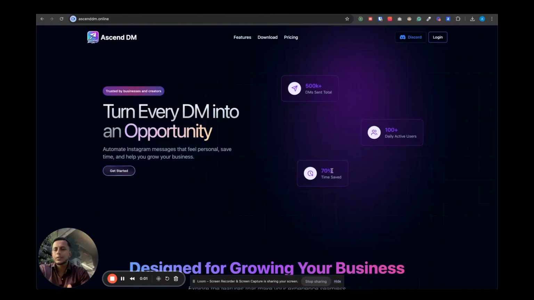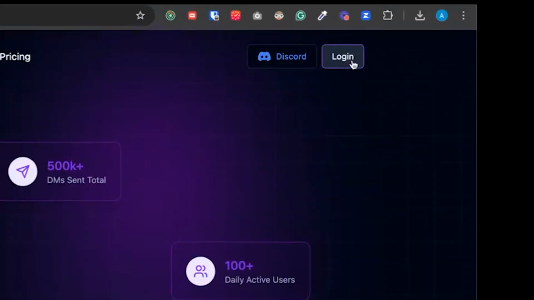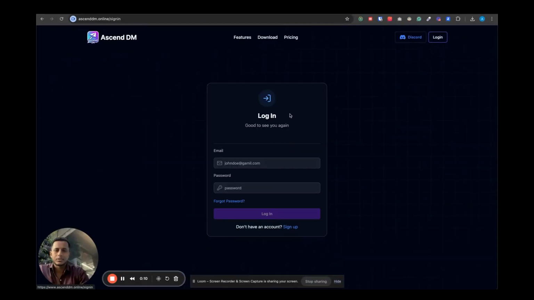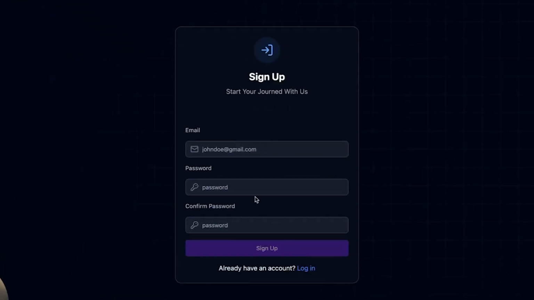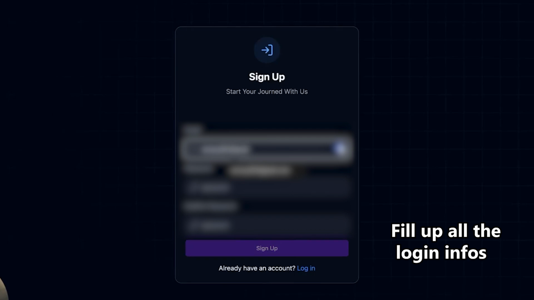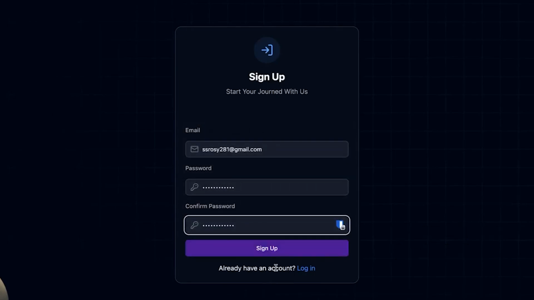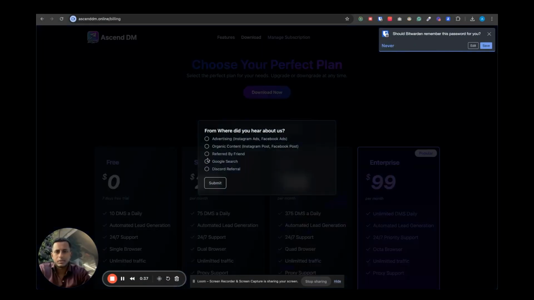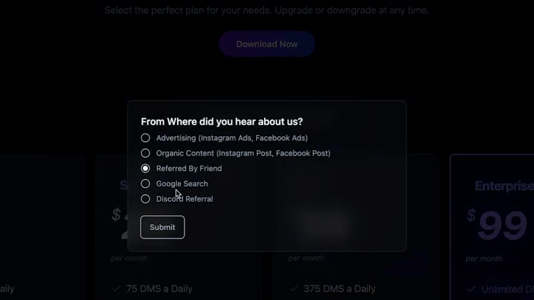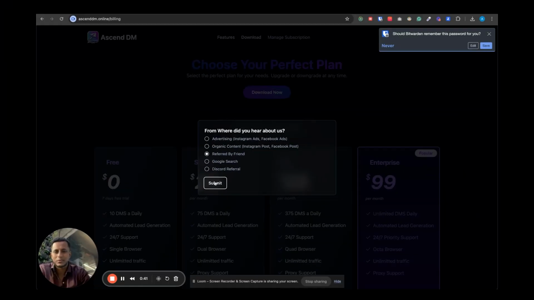All right, so the first thing that we need to do is go to asendai.online and sign up for an account. So the way you do that is go to asendai.online. Then we're going to click on login, then click on sign up and fill out this information here to actually sign up. Once that is done, we can select how we actually heard about Asendai. We'd appreciate it if you fill this out.